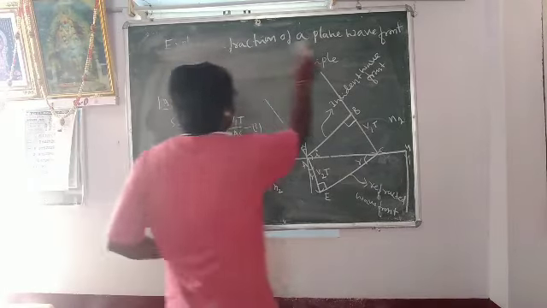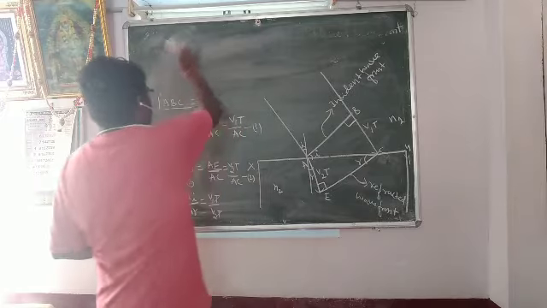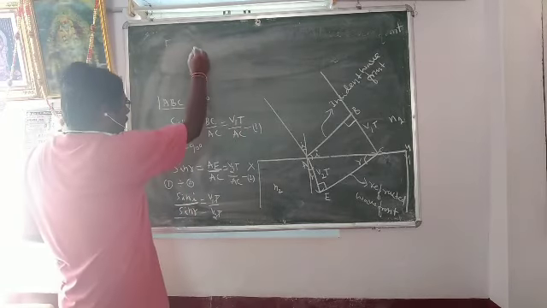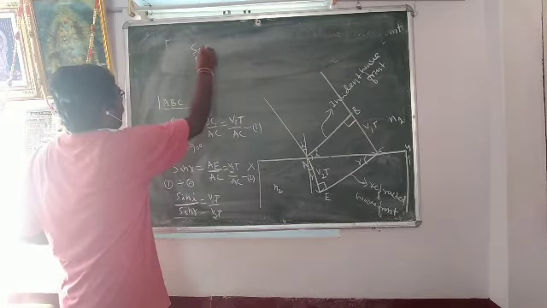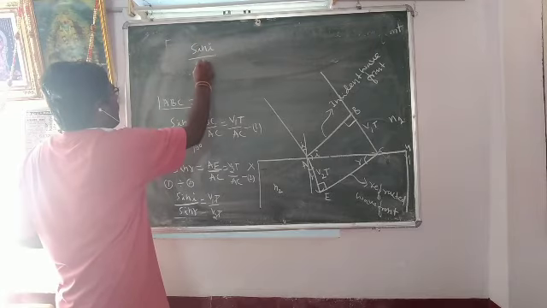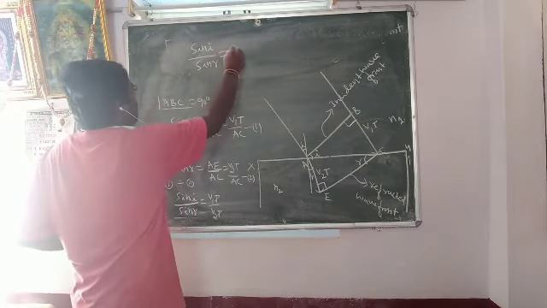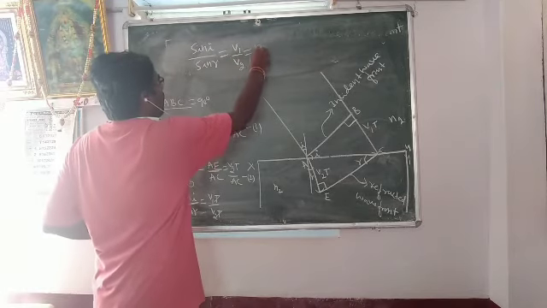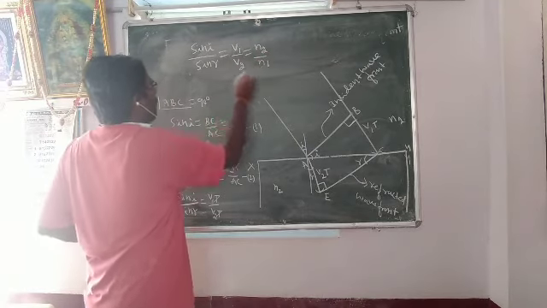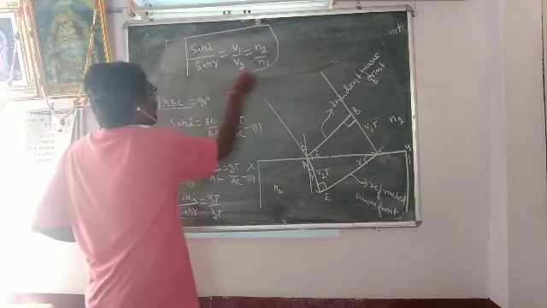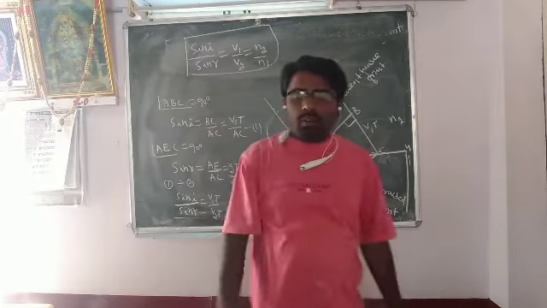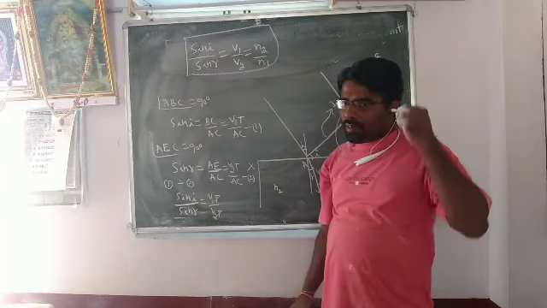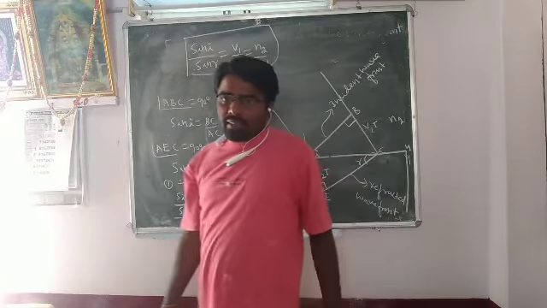Finally, it is also equal to sine i by sine r equals n2 by n1. According to Snell's law, sine i by sine r is equal to V1 by V2, which is equal to n2 by n1. This is the proof of Snell's law by using refraction of a plane wavefront by using Huygens' principle.